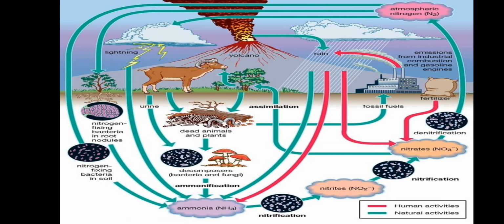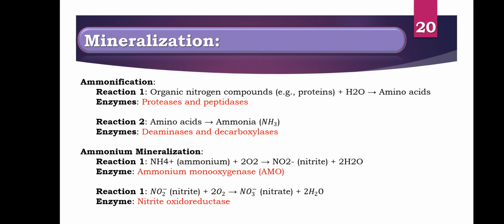Same as we saw before. Mineralization has the same ammonification reactions. Reaction number one: organic nitrogen compounds, proteins, bind with hydrogen to form amino acids.